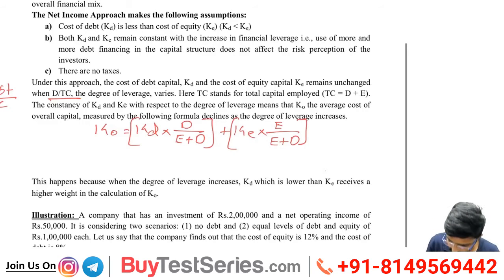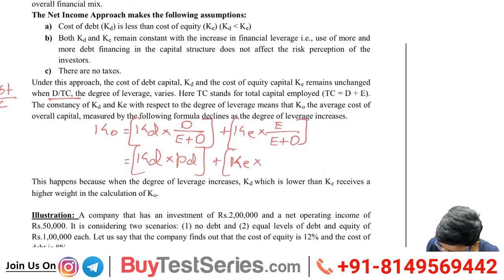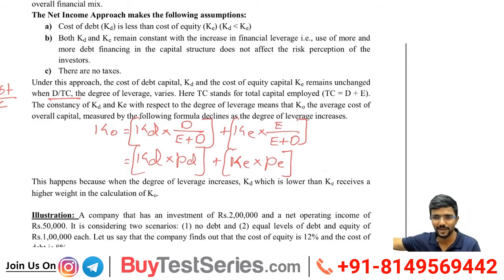Okay, this I can write in another form. KD is equal to the proportion of D, means debt, plus KE into the proportion of equity in my capital structure. Done? Any confusion here? Simple, so you don't try to mug up this formula.